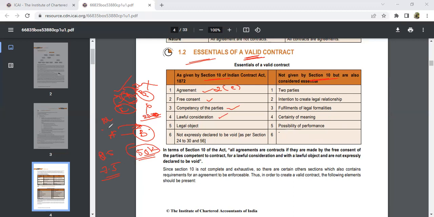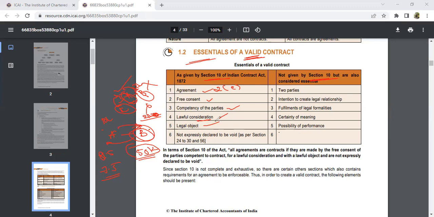Suppose A is selling the car to B, and B cannot tell A that he'll go and get the star from the sky. Is it possible? It is not possible, it's impossible. We're never going to call that a lawful consideration. Consideration is nothing but something in return for your promise. Whatever consideration you are going to give the person should be acceptable by the law.